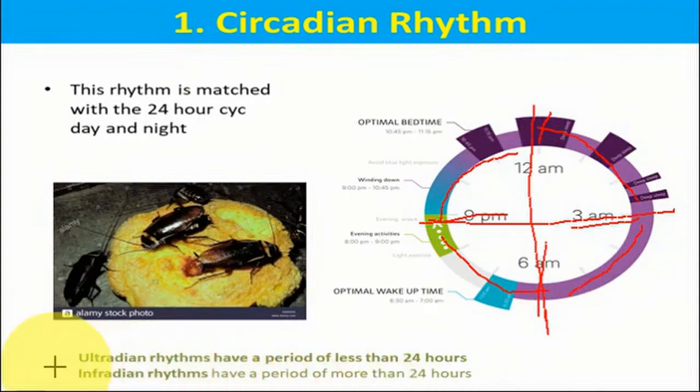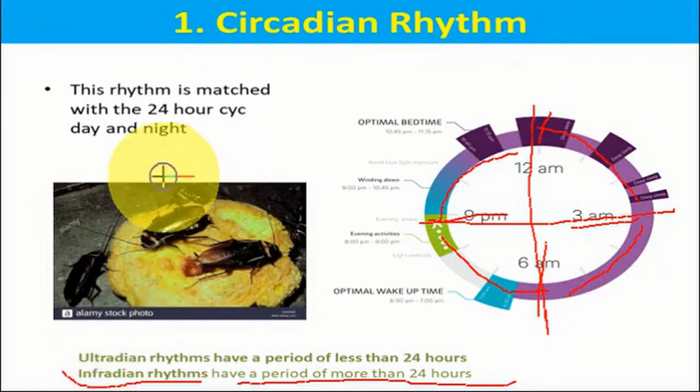Here you will get ultradian rhythms, which have a period of less than 24 hours. So the normal cycle is 24 hours. But many times the cycle is completed within a period of less than 24 hours, and then it is called an ultradian rhythm. And there is also the infradian rhythm, where the period is more than 24 hours. So this is how we can classify the cycle of day and night for our different activities.